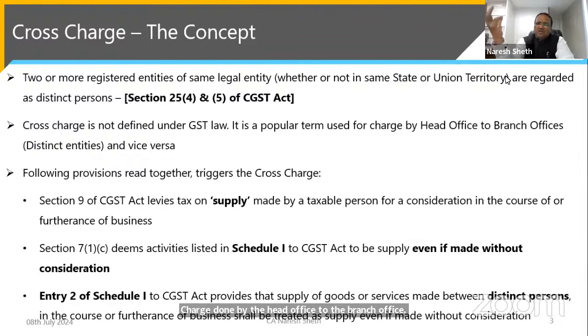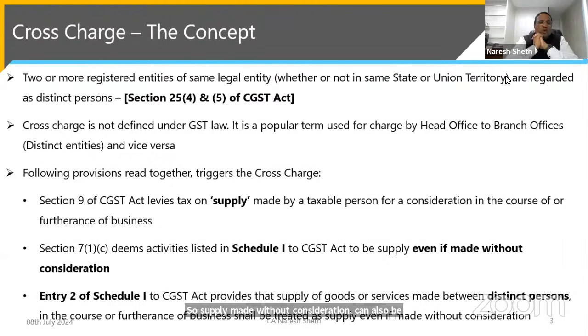How does cross charge come about? What is the legal backing of this cross charging? Why is there a concept called cross charging? If you read the following provisions together, it triggers the cross charge. Section 9 of the CGST Act levies tax on supply. Section 7(1)(c) deems certain activities listed in Schedule 1 to the CGST Act to be a supply, even if made without consideration. So supply made without consideration can also be regarded as supply.